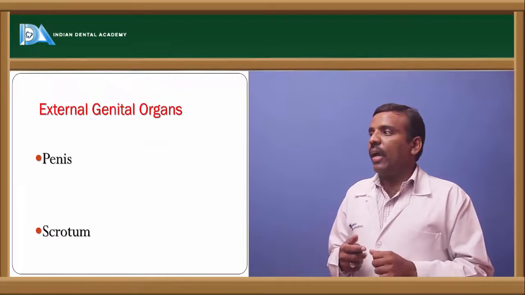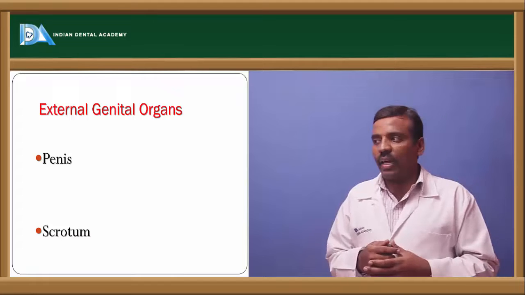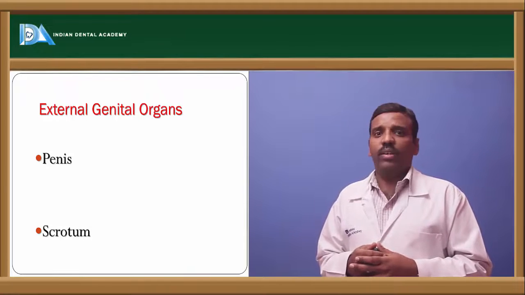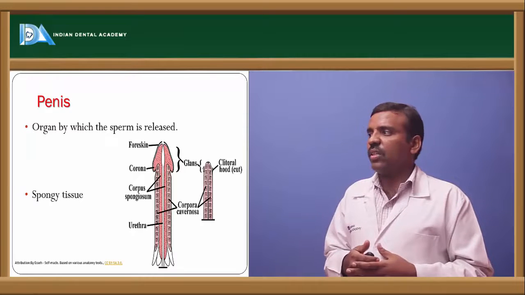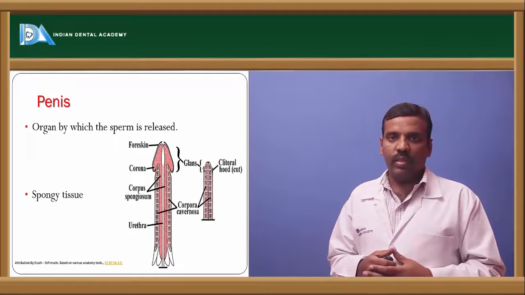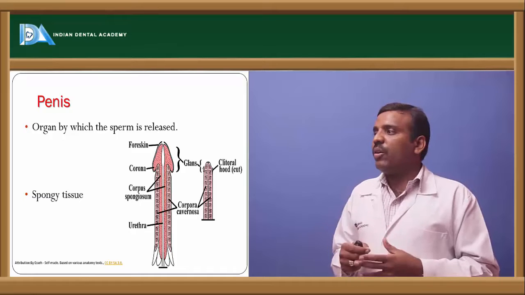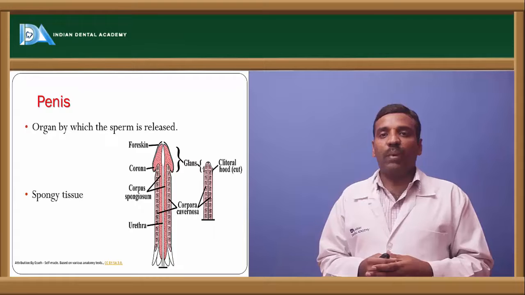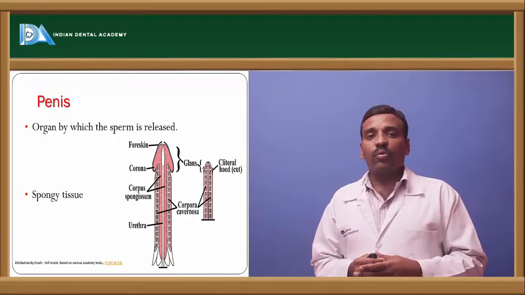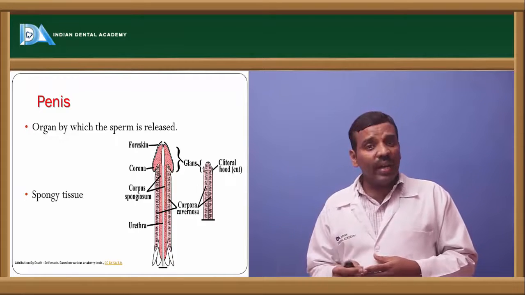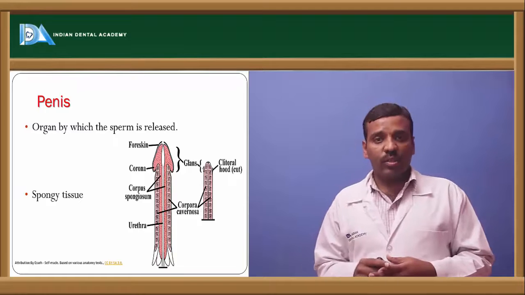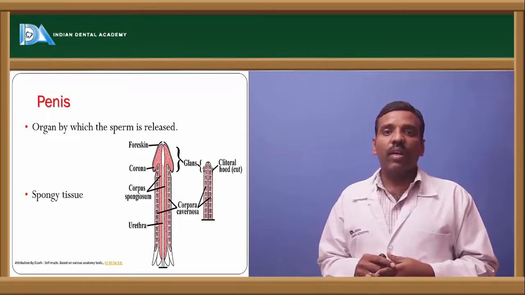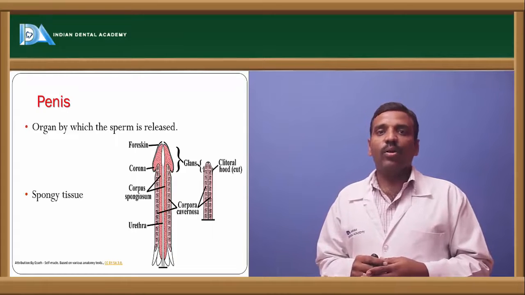First, the external genital organs. There are two organs: one is the penis and another one is the scrotum. First, the penis. It is the organ by which the sperms are released. In the male reproductive system, the excretion of urine and the ejaculation of semen happen through the same organ, which is the penis.